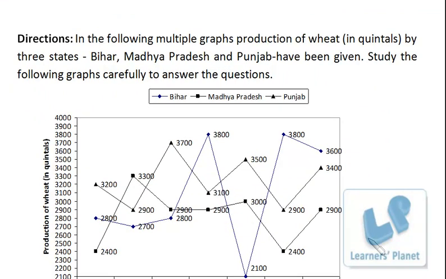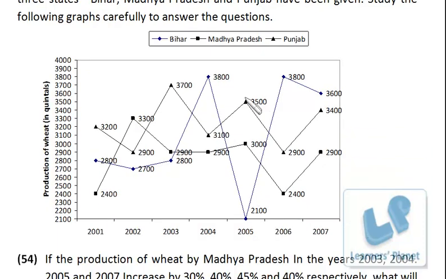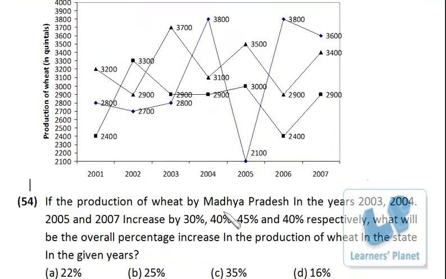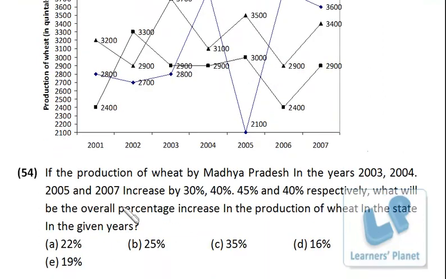Now this set of question, in the following multiple graphs, production of wheat by 3 states, Bihar, Madhya Pradesh and Punjab, have been given. Okay, Bihar, Madhya Pradesh and Punjab. Okay, let's take the first question. If the production of wheat by Madhya Pradesh in the year 2003, 4, 5 and 7 increases by this percent respectively, what will be the overall percentage increase in the production of wheat in the state in the given years?